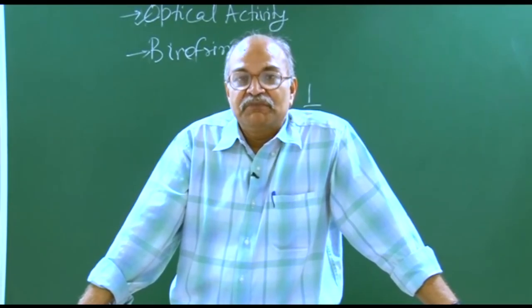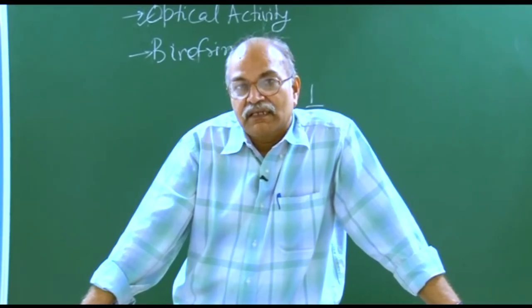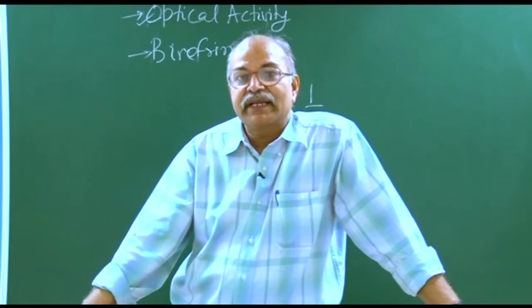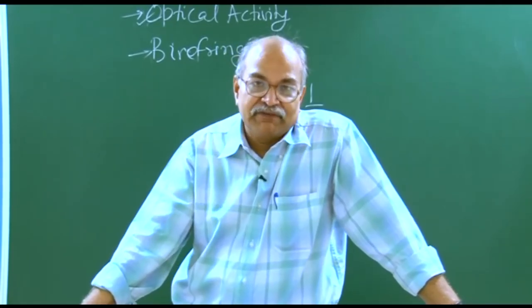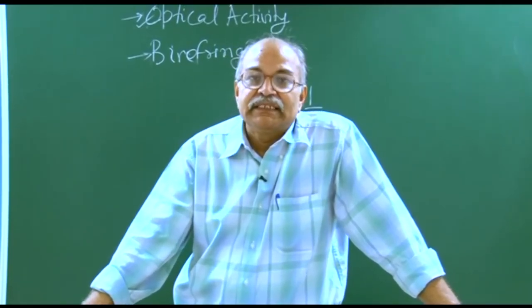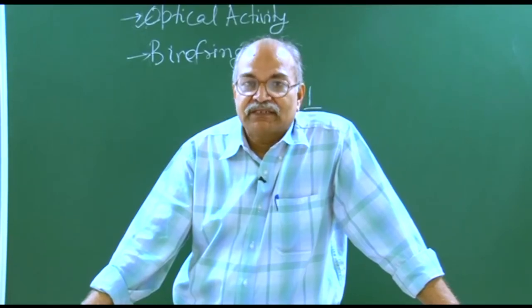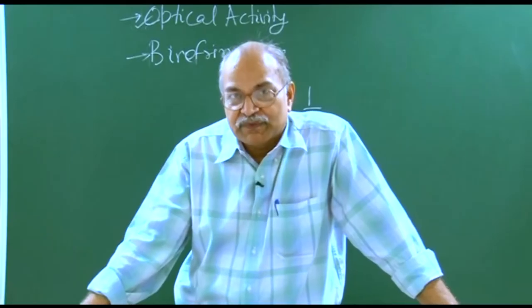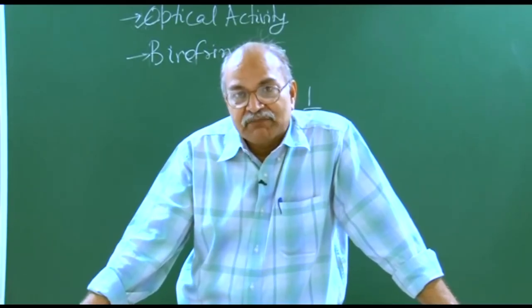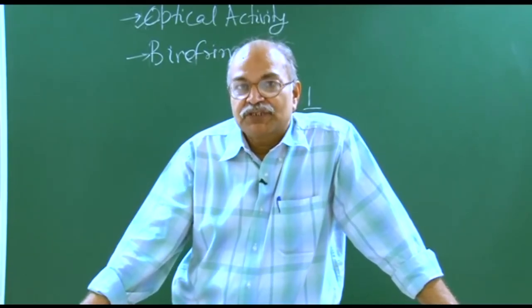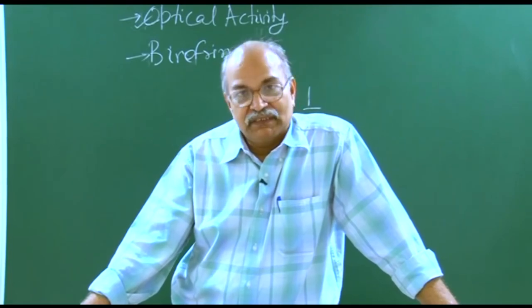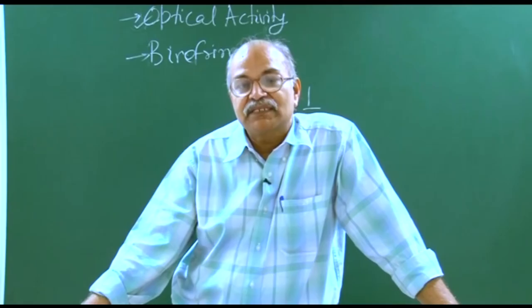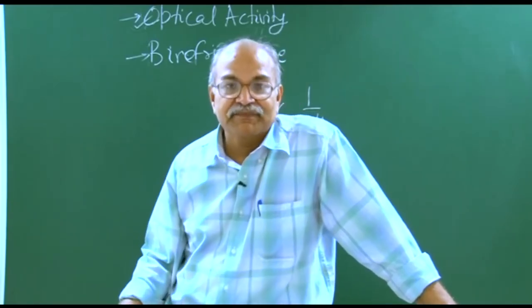Now for the materials which are optically isotropic, that means all directions in the material are equivalent for light, the speed of light is the same whichever way it moves. But there are some materials for which this isotropy is not there and the speed of light depends on several other things.